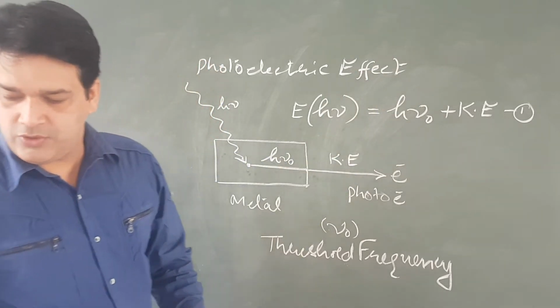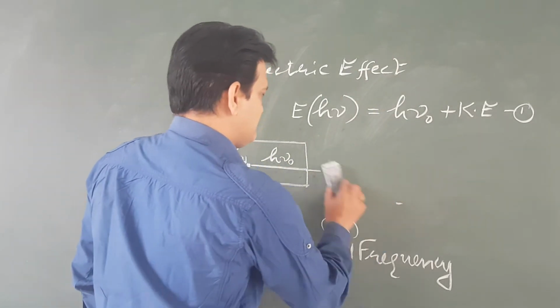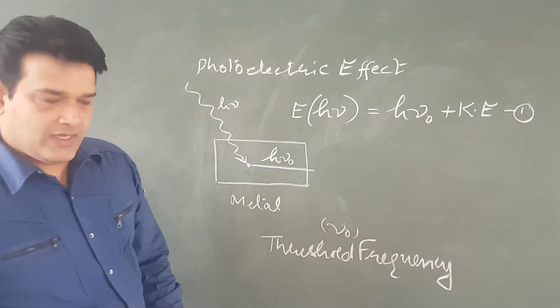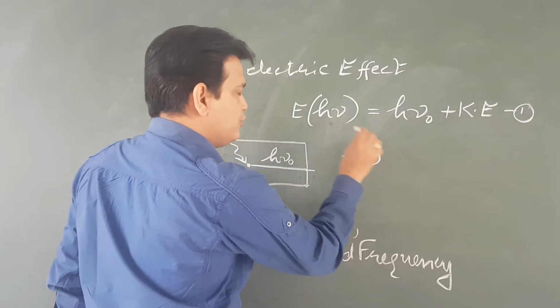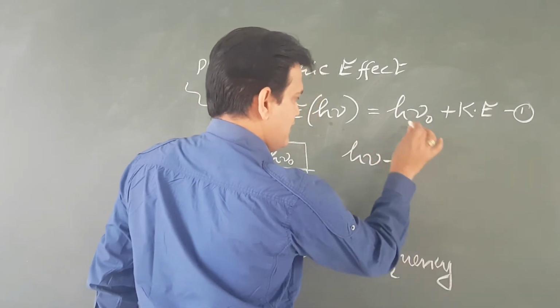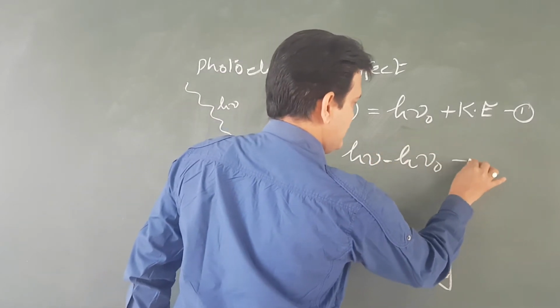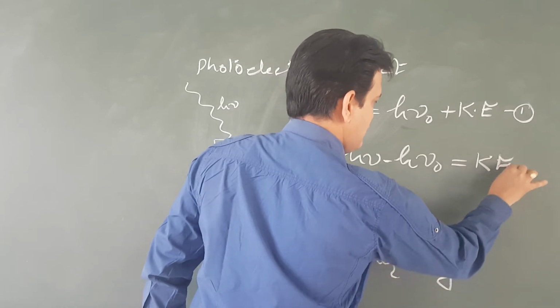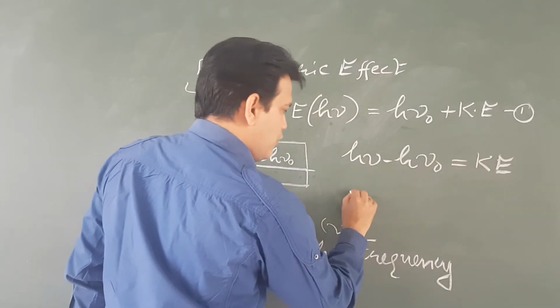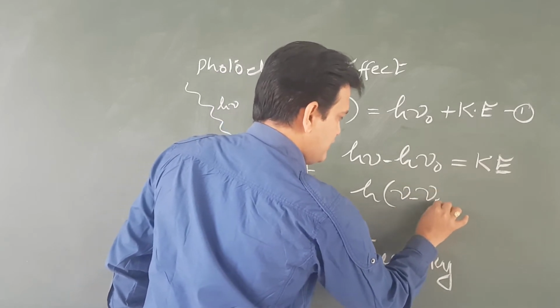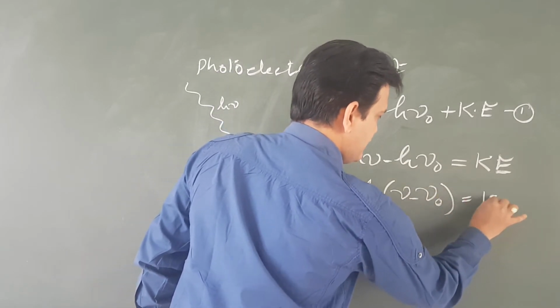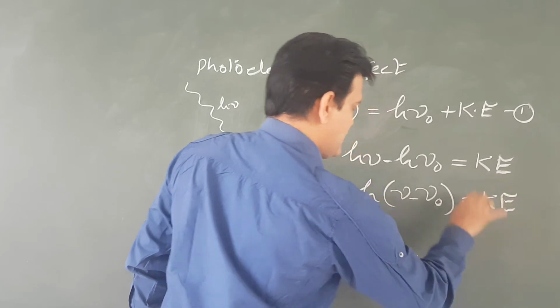And now you will see h nu minus h nu naught is equal to kinetic energy, or h is common, nu minus nu naught is equal to kinetic energy.